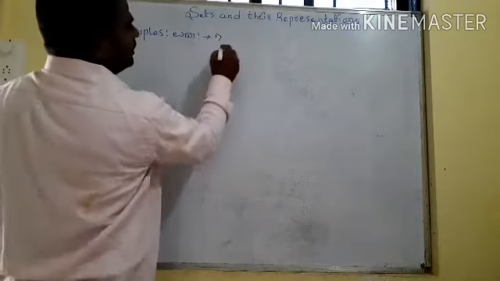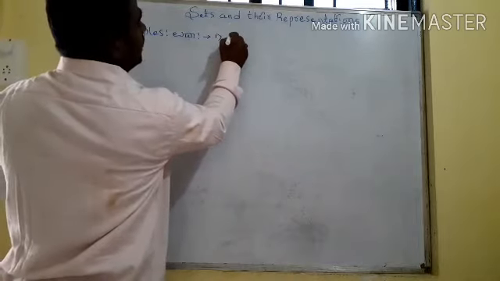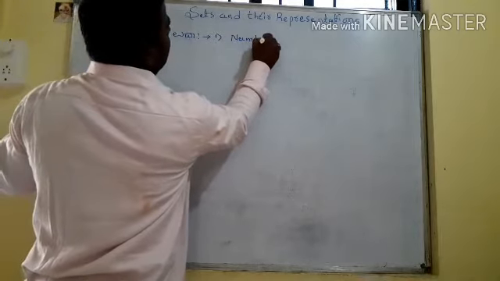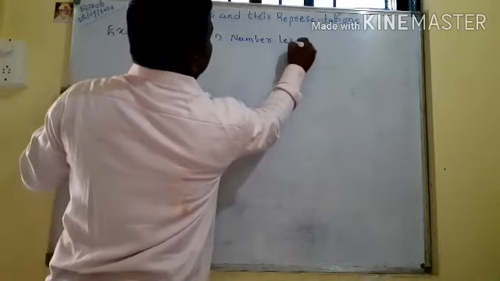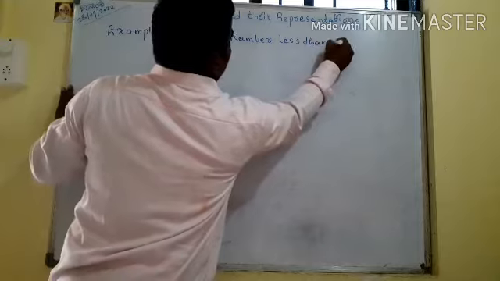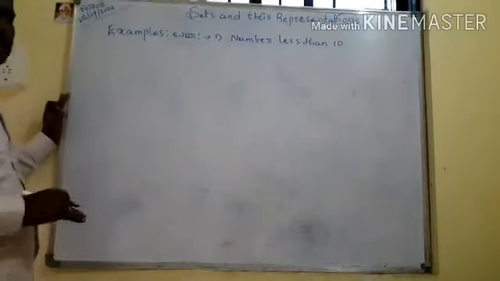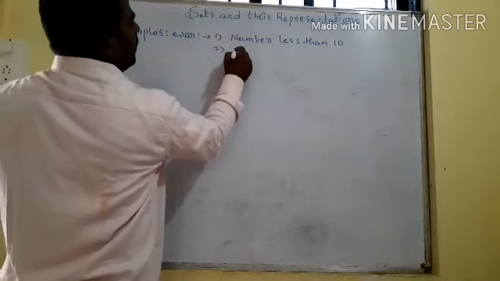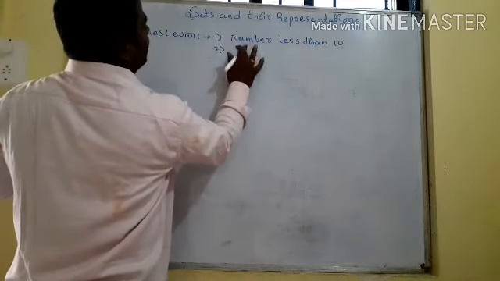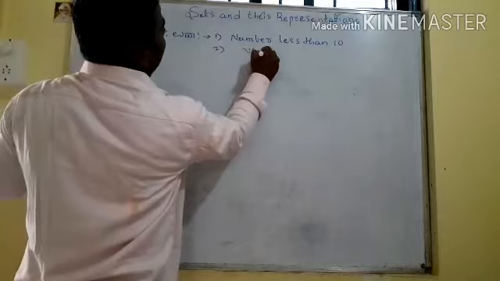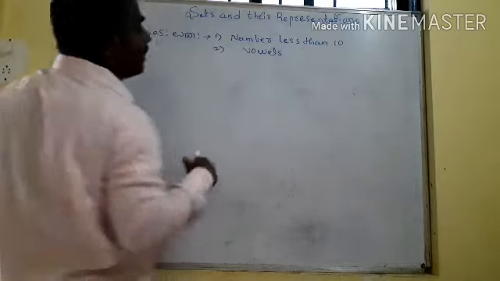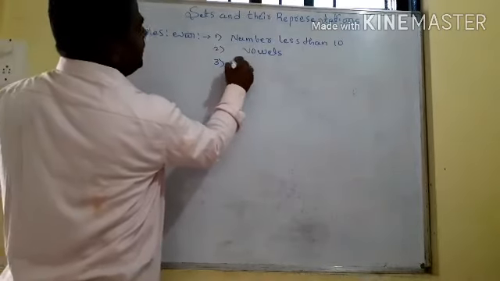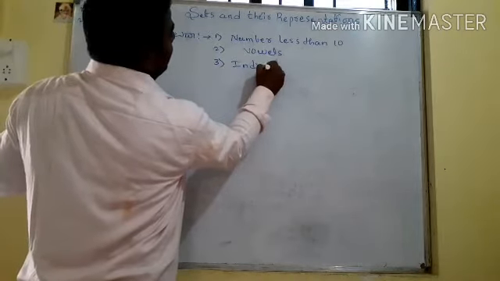Let's take one value: numbers less than 10, or you can take less than 20. The second: vowels, or you can take consonants, no problem. Then Indian rivers.